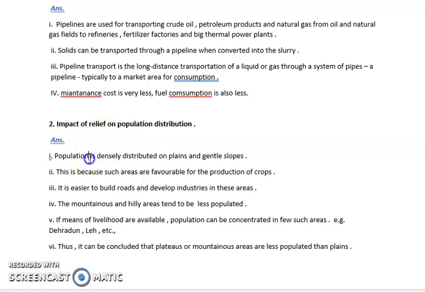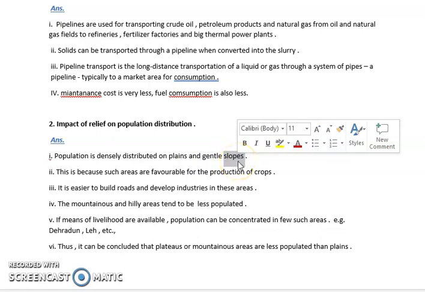Next is impact of relief on population. On the basis of relief, you can talk about the population. If the relief is plain, then definitely it will be densely populated. If the relief is hilly or sloping, it will be less populated. If the climate is good, it will be more populated. If the climate is unfavorable, it will be sparsely populated.